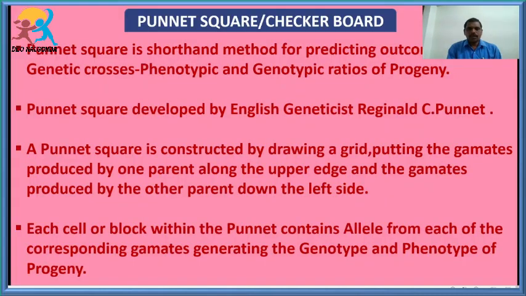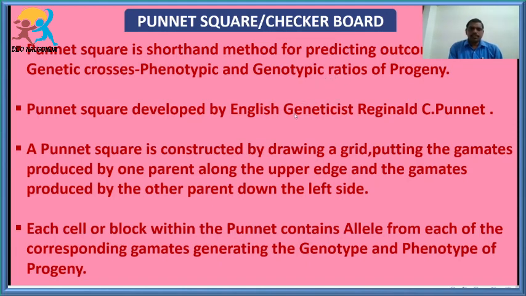And when you see the examples, whatever results he obtained, he explained very clearly with the help of a special device called a Punnett square, or we can also call it a checkerboard. Students, the results of Gregor John Mendel's experiments, which were predicted, were explained with phenotypic and genotypic ratios of progeny with the help of a checkerboard or Punnett square.